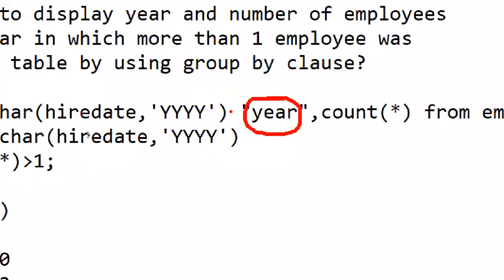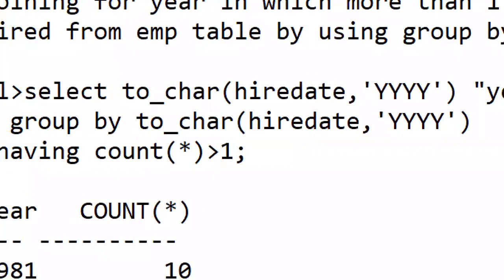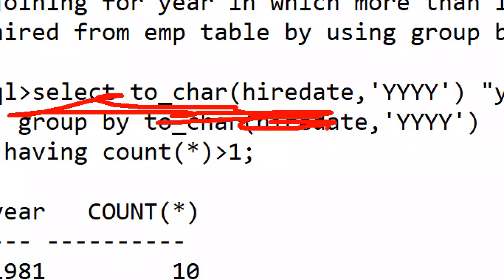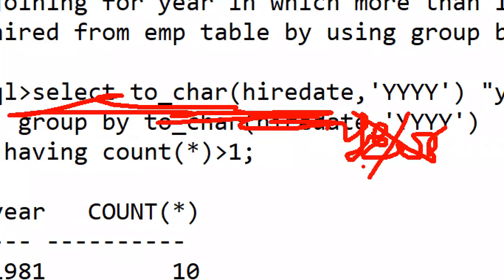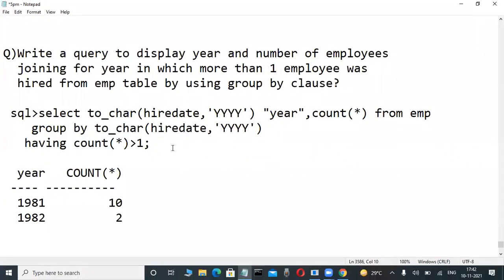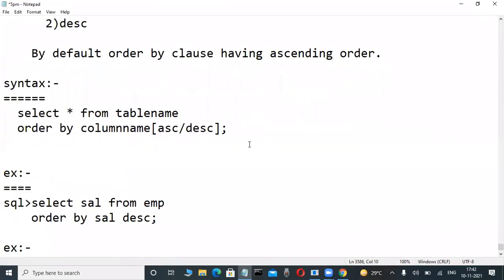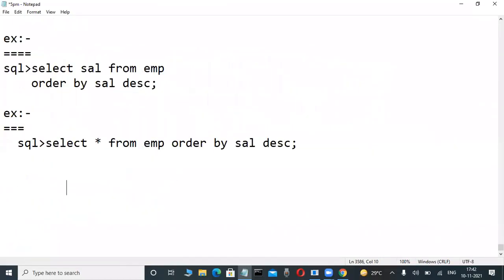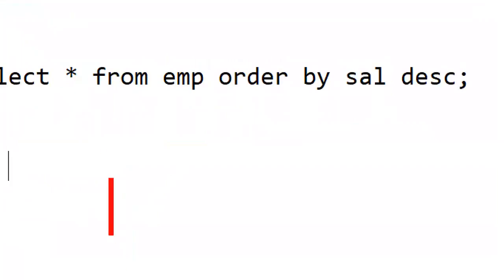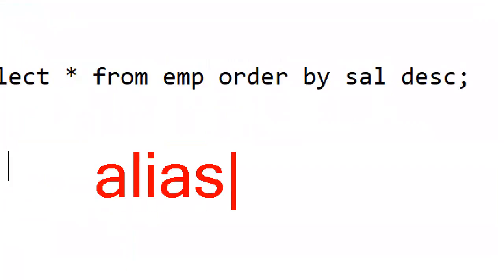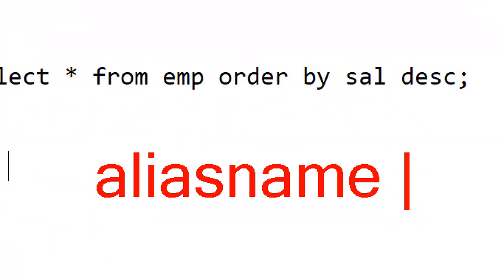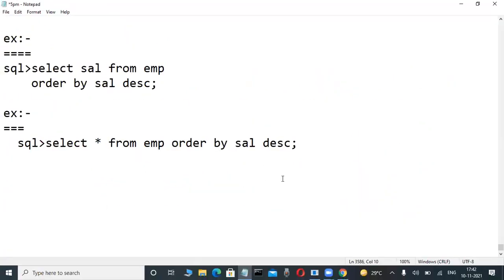Can we use an alias name in a where clause or after group by? Possible or not possible? Very good, not possible. Yesterday I told you. That's why we cannot use an alias name in a where clause or in a group by clause. But we are allowed to use an alias name in the order by clause. Why? Because the execution of the order by clause is totally different.